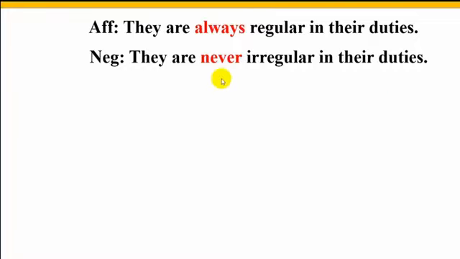Here never has been used in place of always, and we have also used irregular as the opposite word of regular. Look at another example.